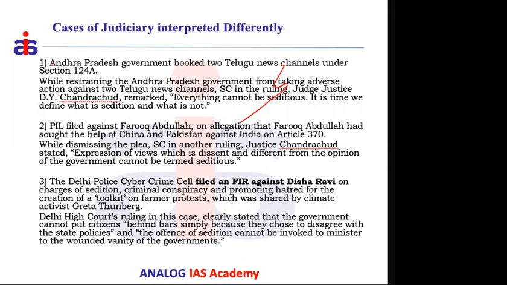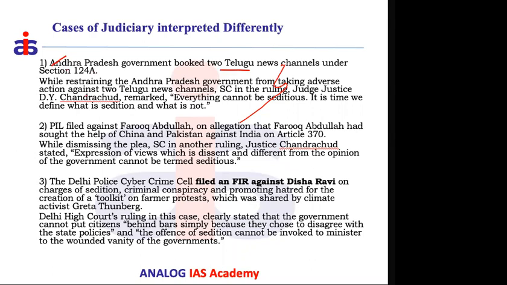First, there is the specific example of the Andhra Pradesh government and two news channels. The case is not booked against individuals, but against the news channels. Against two Telugu news channels, the Andhra Pradesh government booked them under the sedition law.